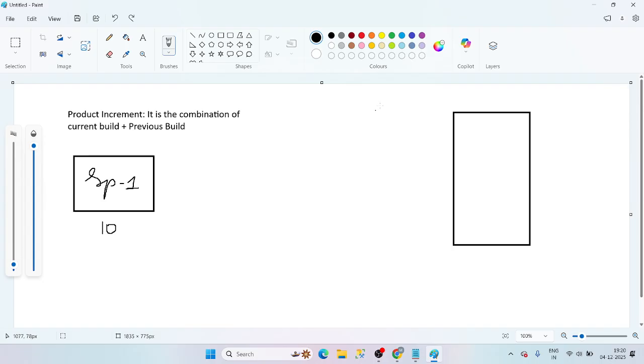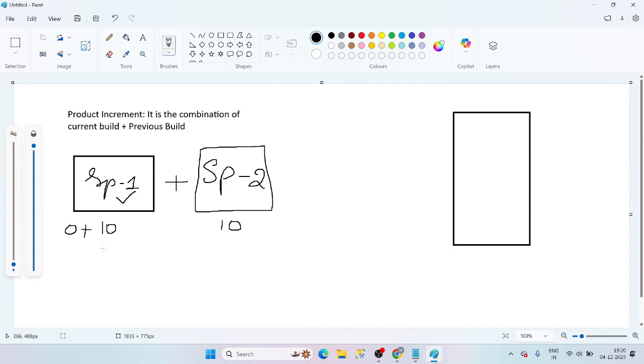Every sprint we are completing something and adding to it. Now just consider sprint 1 and sprint 2. Previously, without completing sprint 2, what is the current build, guys? The current build will be sprint 1, 10, plus the previous build, which is 0.